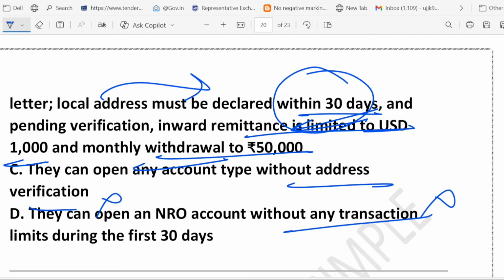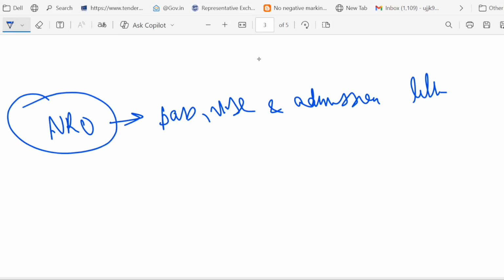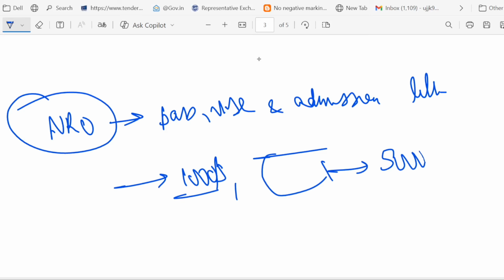Let me give you one example. Imagine there is a student from the US and he comes to India for studies, right? What he will do is open an NRO account with passport, visa, and admission letter. For the first 30 days, they can only receive up to how much? $1,000, and they can withdraw how much? 50,000 rupees until their local address is verified. Once their local address is verified, then this cap is removed. Just remember it, right?